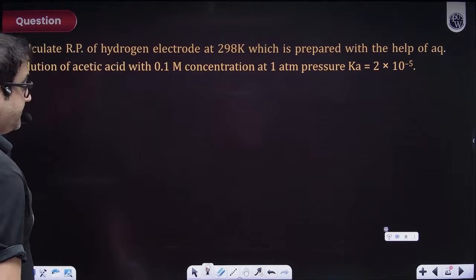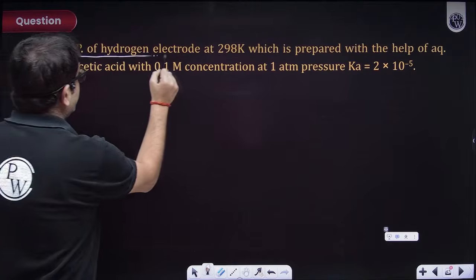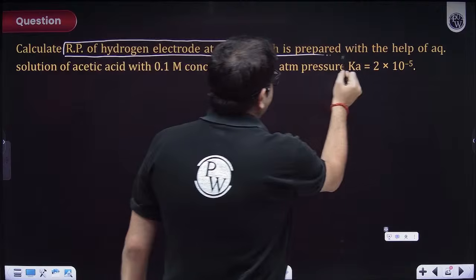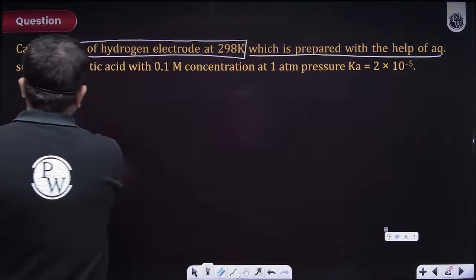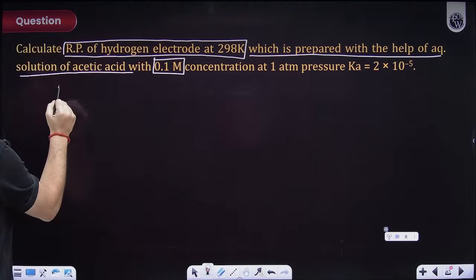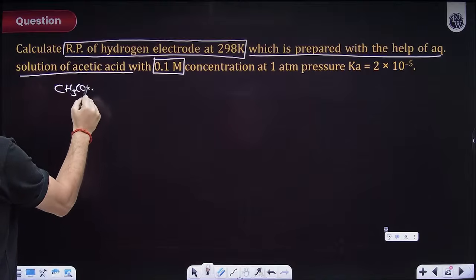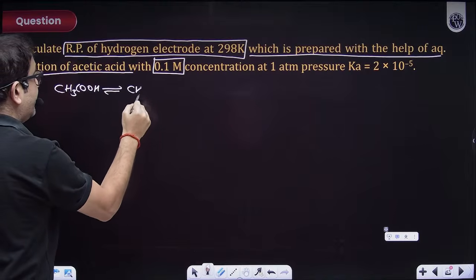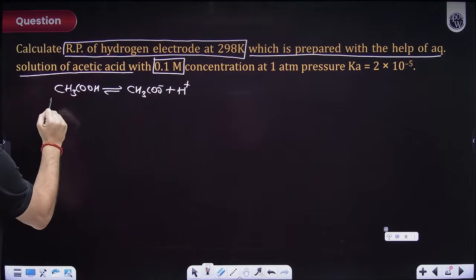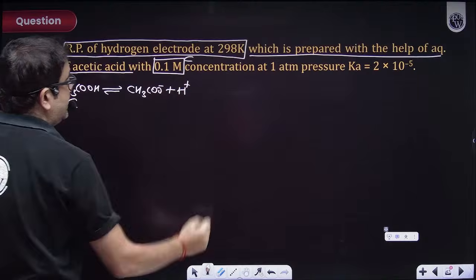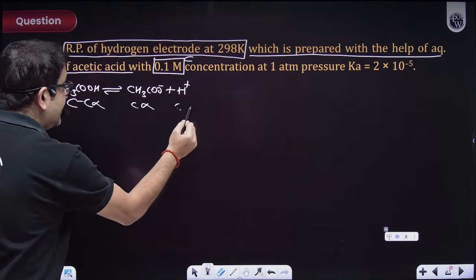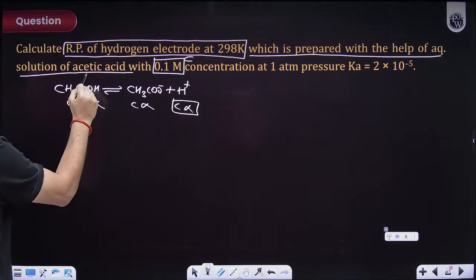So the question says, the reduction potential of a hydrogen electrode at 298 Kelvin, which is prepared with the help of an aqueous solution of acetic acid with this concentration. Sir, now the only problem is this acetic acid, which is CH3COOH, is a weak acid. It will definitely give me CH3COO minus and H plus, but this H plus will not be the concentration I've taken. This is my concentration C. It will not be this C, sir. This will be C minus C alpha. It will give only this small amount of C alpha because it is a weak acid.